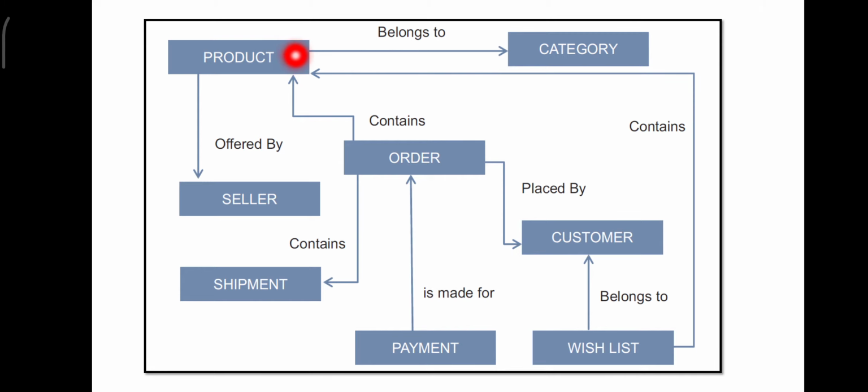This is the product. It can be any product, but to whom it suits is given by the category of the particular thing. So these two are clear. Now I believe it is clear. And from here, look at this customer. This is the customer table. The customer, how does he reach this product? He reached this product through this route because the customer places the order here and the order contains the product.